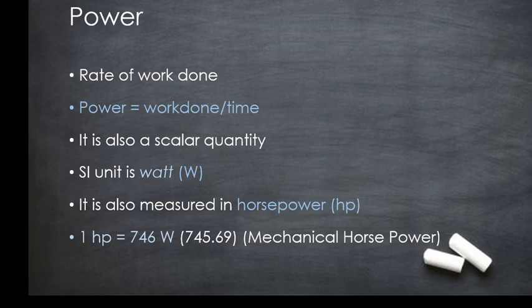In this case, we are measuring the mechanical horsepower. 1 horsepower is equal to 746 watts, or exactly 745.69 watts. We will round this figure and consider it as 746 watts. So 1 HP is equal to 746 watts. It is useful in problems.